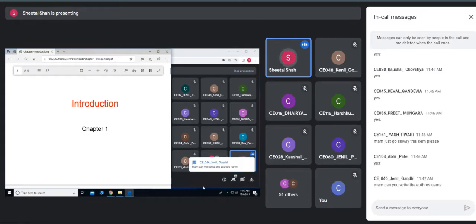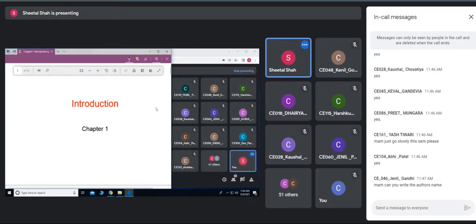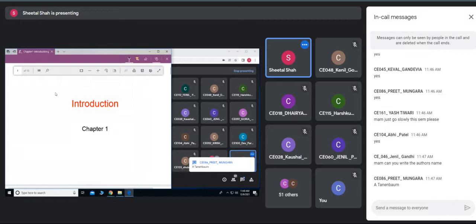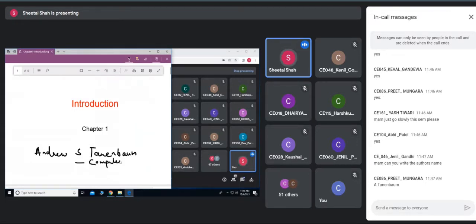The author's name is Andrew S. Tenenbaum. The textbook name is Computer Networks.